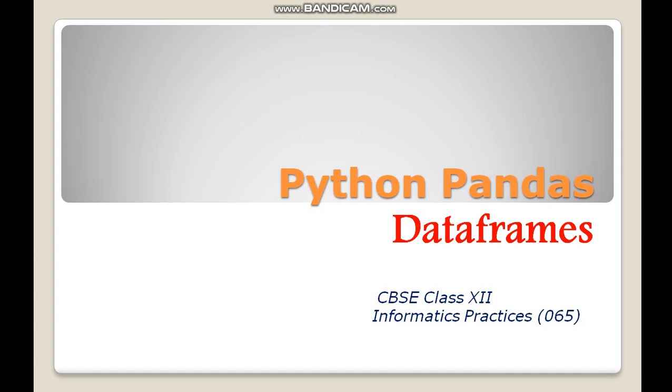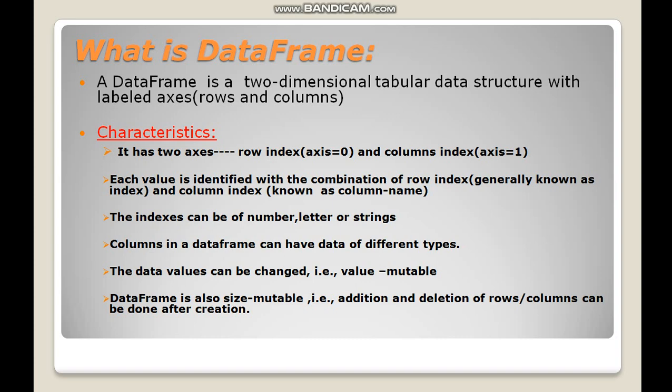So what is a data frame? It is a two-dimensional data structure from the Python library Pandas. It's a type of data structure which stores data in the form of a matrix, or you can say a table consisting of rows and columns. So if we want to define the data frame, we can define it as a two-dimensional tabular data structure with labeled axes. Means there are two axes and each of the axes has been given a label as row and column.